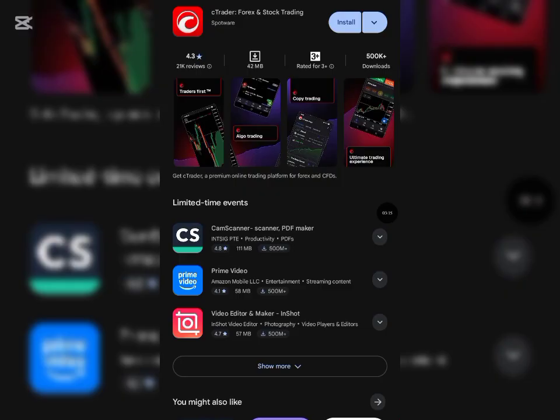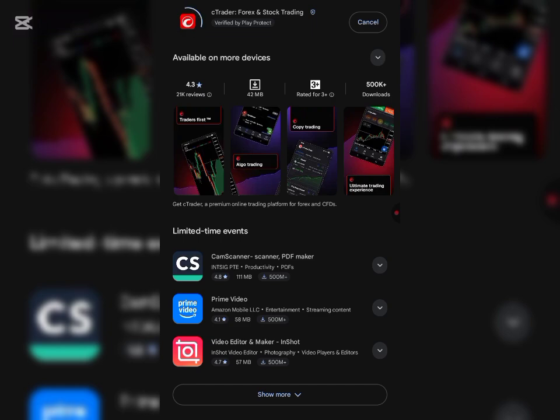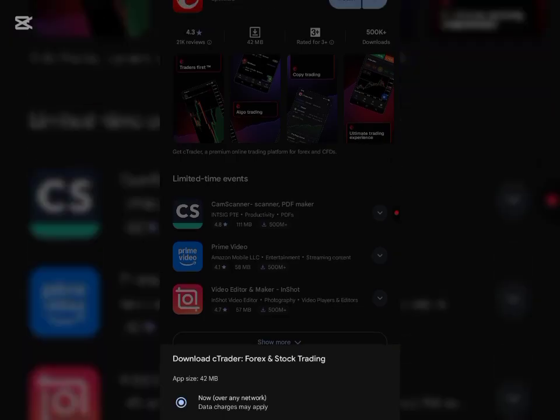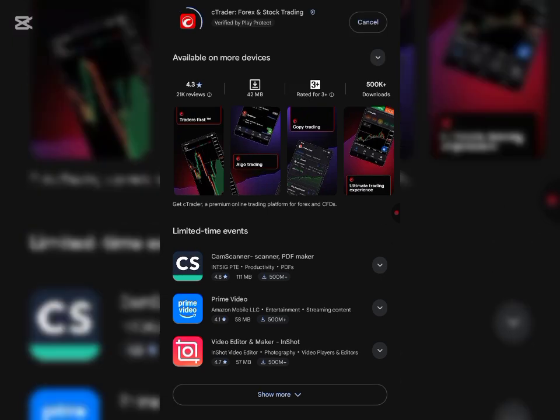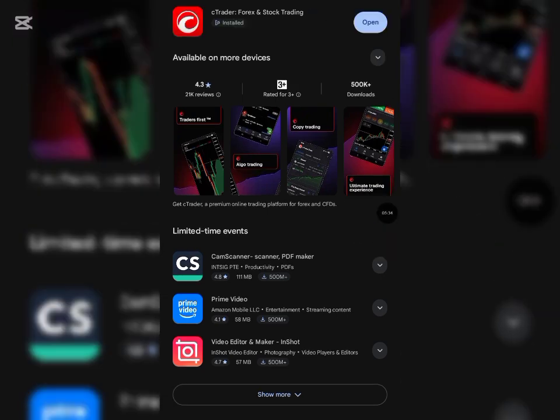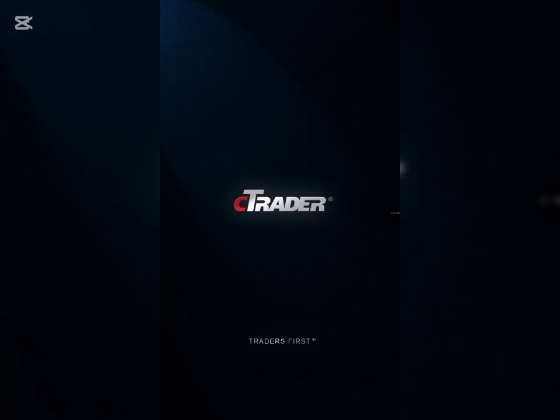So this is what it looks like. This is the cTrader app that we're going to download. This is my Play Store right here, and if you're using iOS, you can go ahead and download this. I'm just going to click on the store right here to install the app, and now we can get started in this app. So I've installed the app. I'm going to click on open right here.